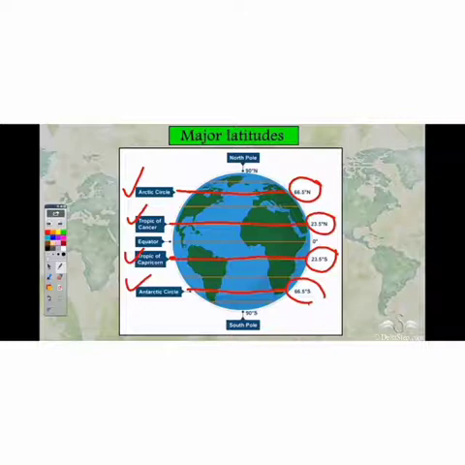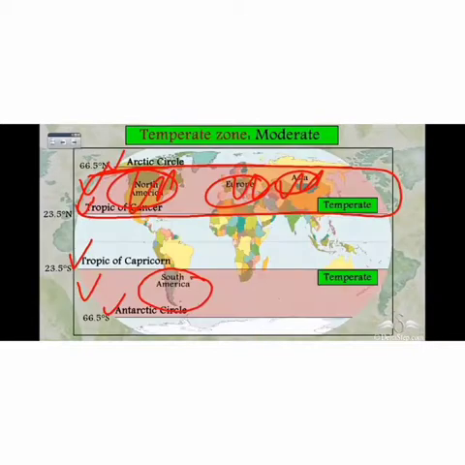Next we will discuss the temperate zone. As we reach the temperate zone, the sun's rays are slanting. It means the distance from the sun to the temperate zone is larger. That is why we have a pleasant temperature in this zone. It's not so hot, not so cold.